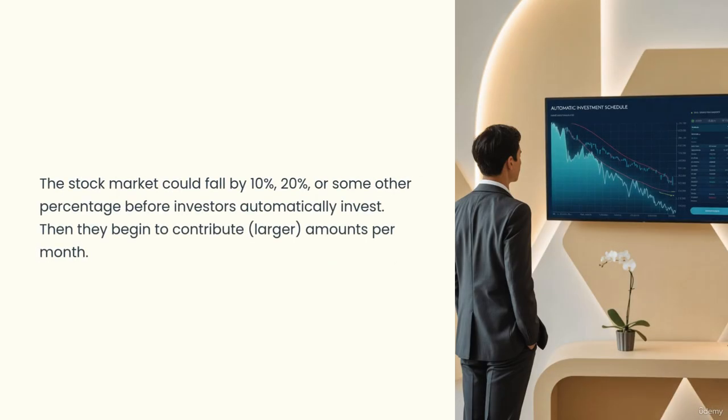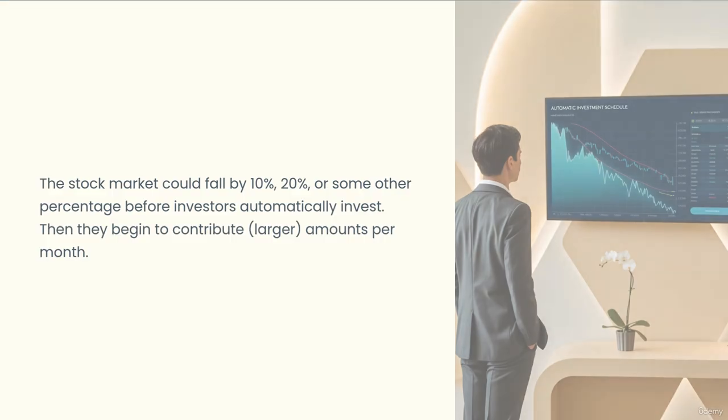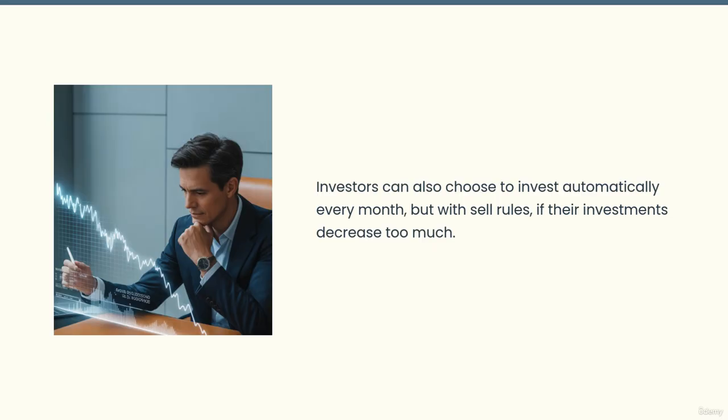The stock market could fall by 10%, 20%, or some other percentage before investors automatically invest. Then they begin to contribute larger amounts per month. Investors can also choose to invest automatically every month, but with sell rules if their investments decrease too much.